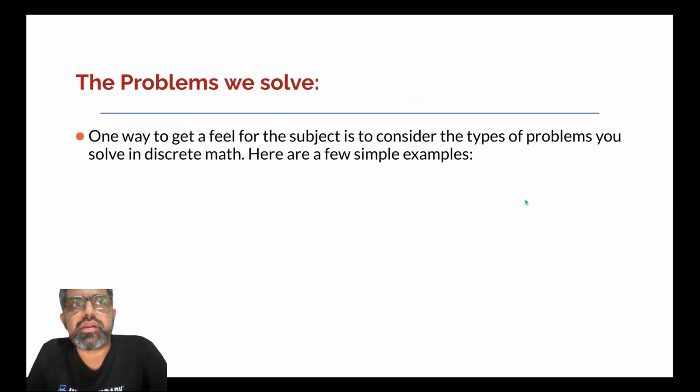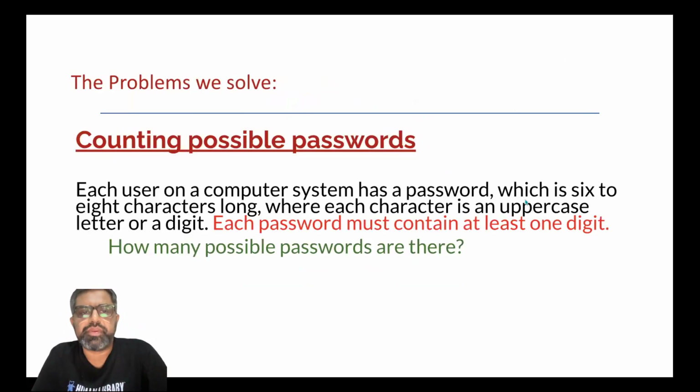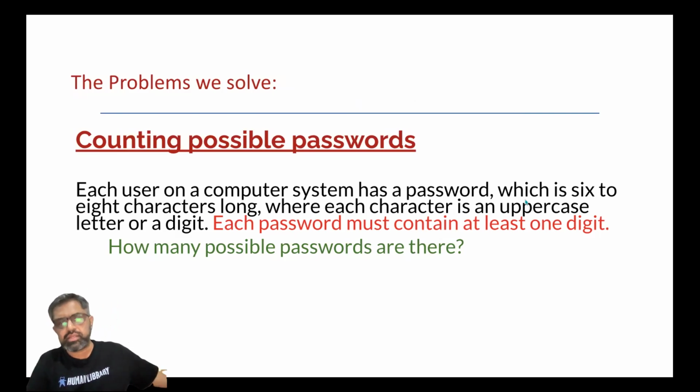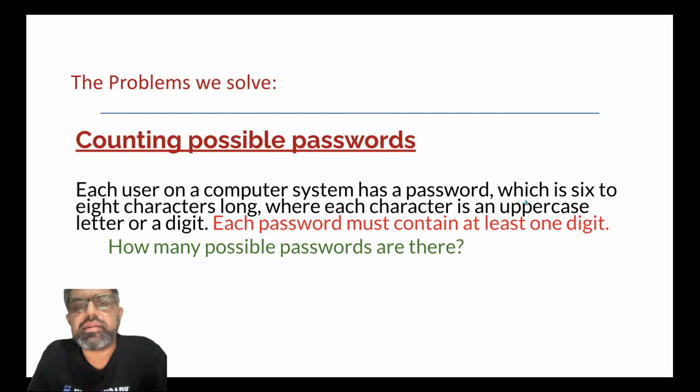For example, if we talk about counting structures, these could be counting numbers, counting number of sets, counting graphs, counting some patterns. So I give you one example. For example, we need to count possible passwords. When we enter a password, we select some passwords. So there are certain constraints set by the system.